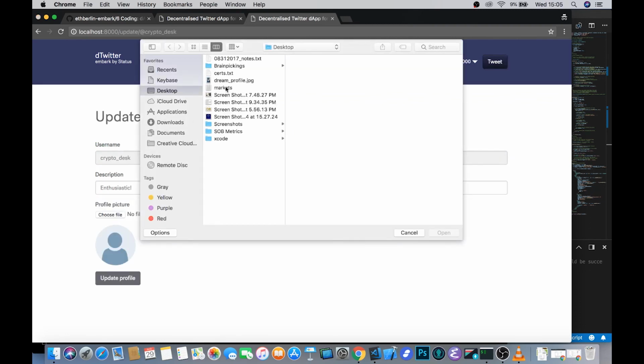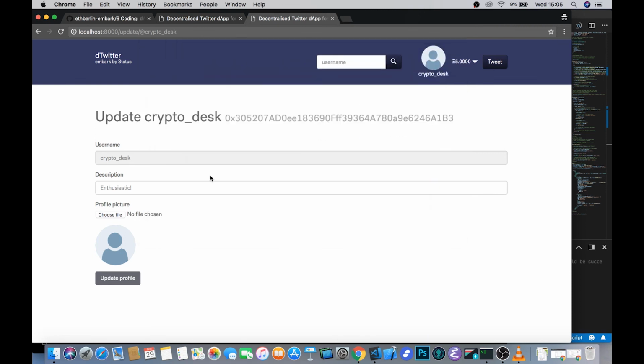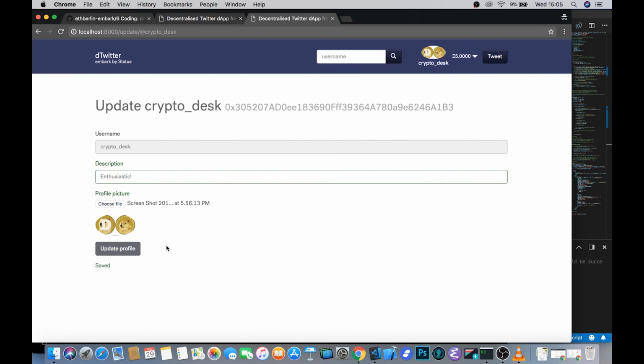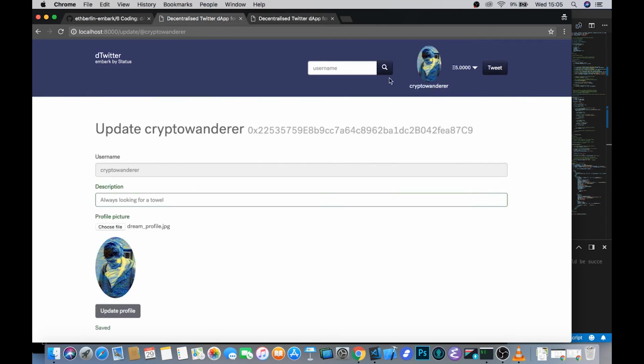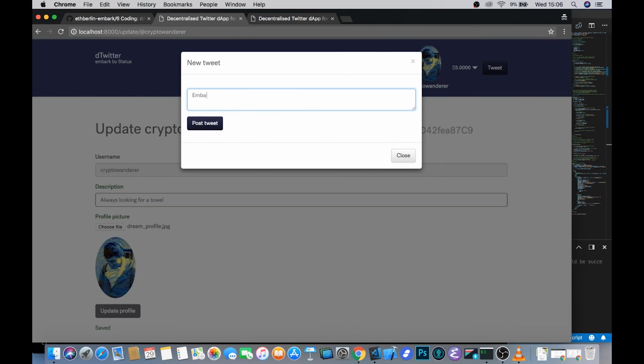So I'm quite a fan of Doges. I'm going to upload that to IPFS, because who doesn't love a good Doge? And then perhaps from my first profile, I'll tweet and say, "It's simply the best."